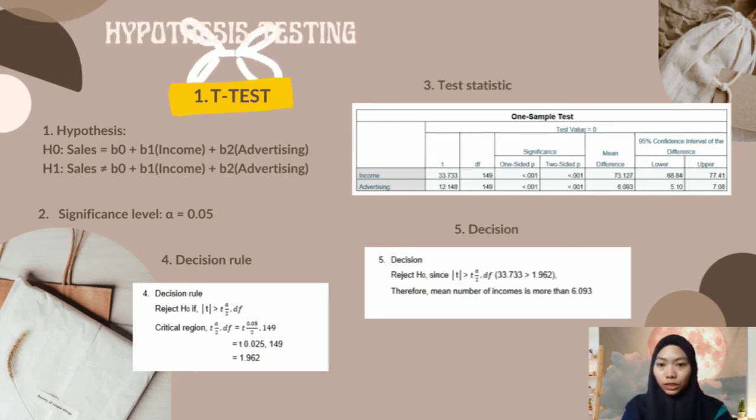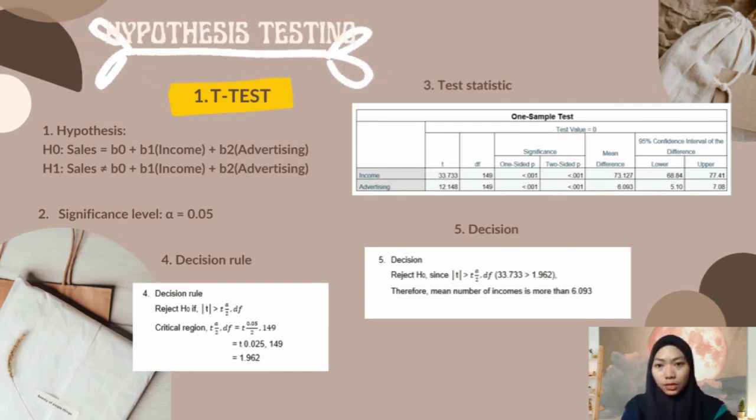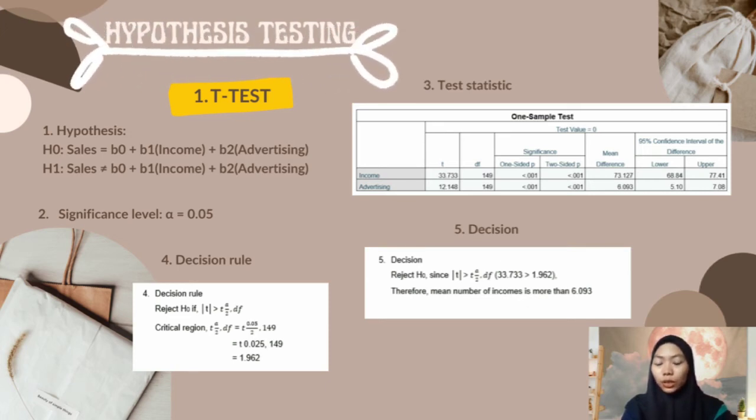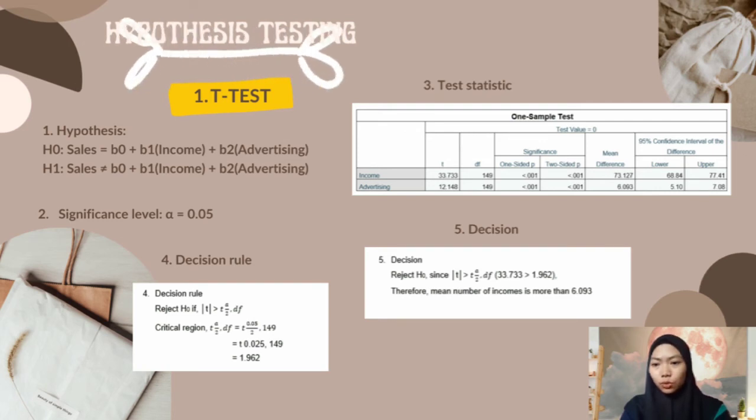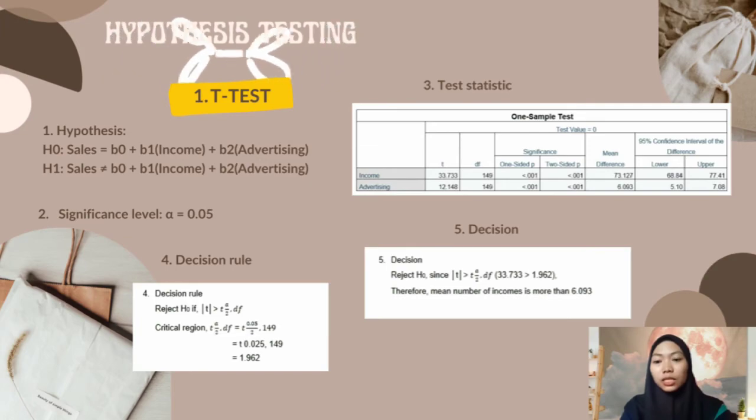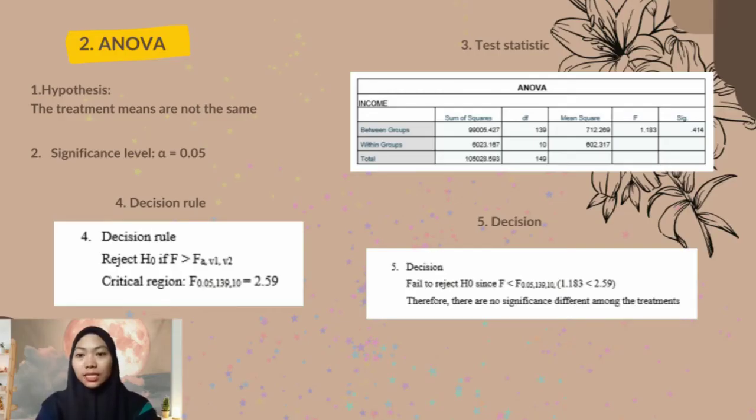T alpha per 2, df equal to T 0.05 per 2 and df is 149. So we calculated, we got 1.962. Last step is step 5, decision. We reject H null since T is greater than T alpha per 2, df, which is 3.733 is greater than 1.962. Therefore, mean number of income is more than 6.093.